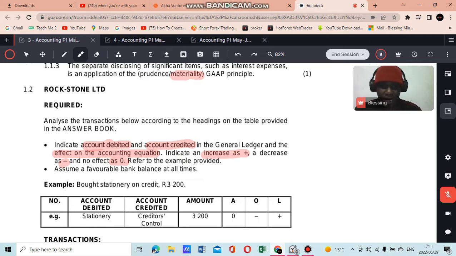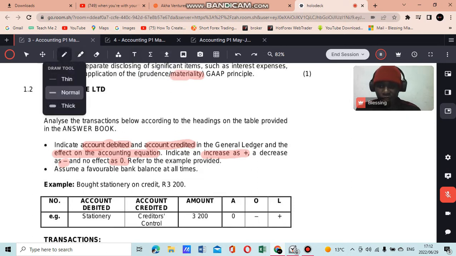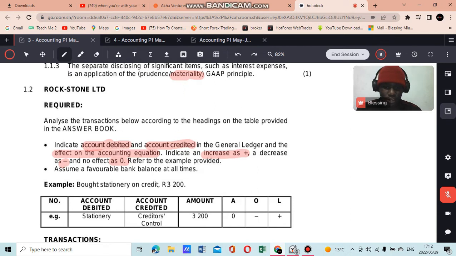So thinking about the accounting equation, there's this rule I used to use that helped me when answering accounting equations. We have an increase and a decrease, and they call this rule ALIE.